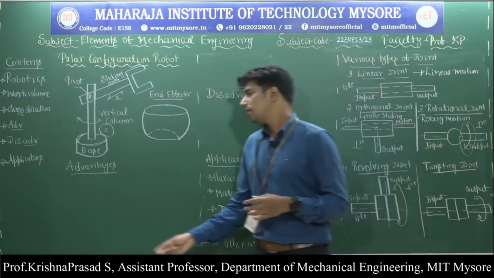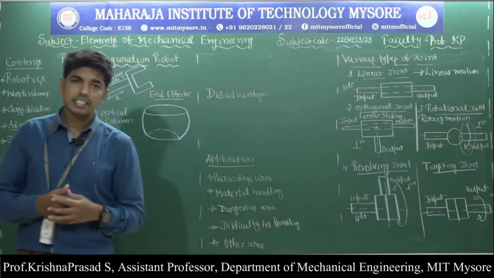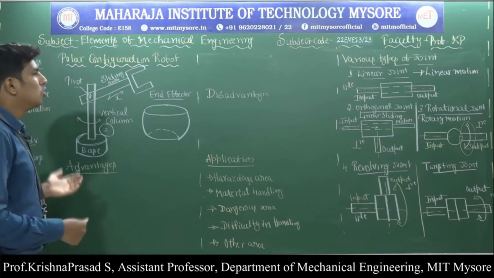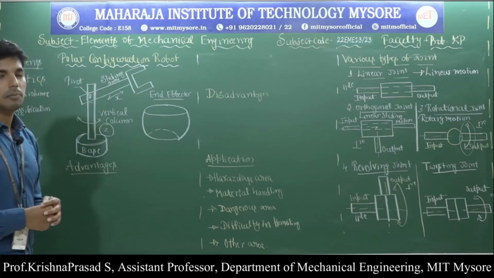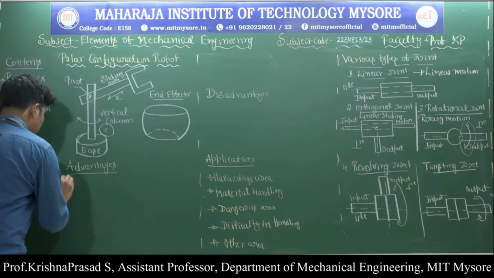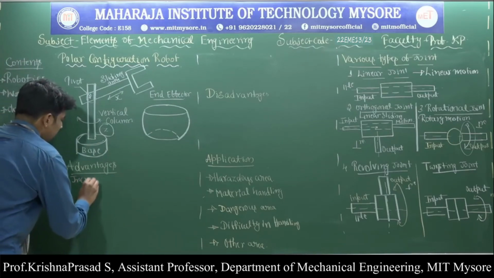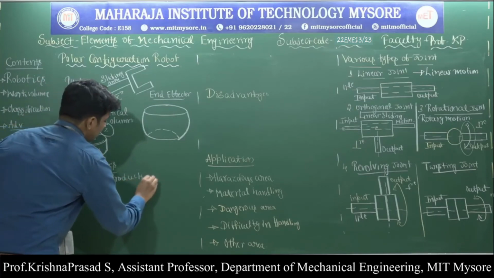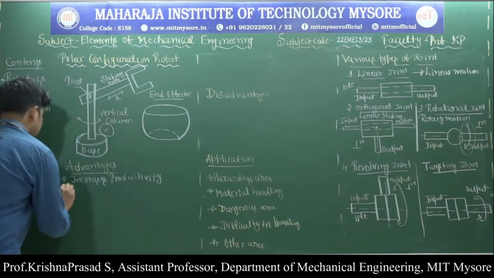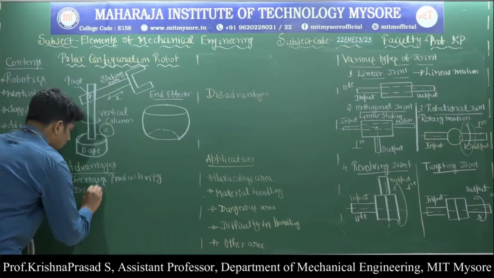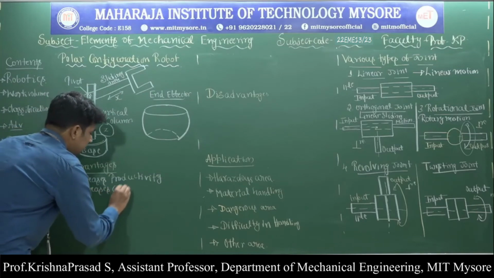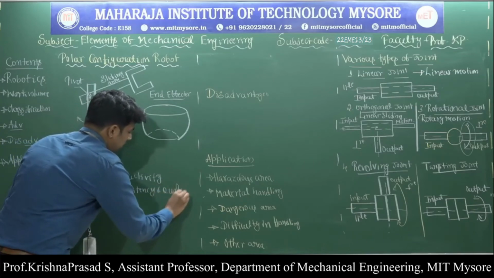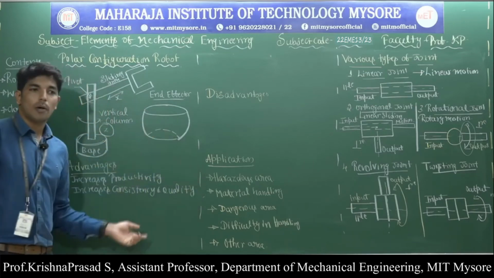Next, last very important thing, it is called advantages, disadvantages and application of industrial robot. So what are the main advantages of the industrial robot? Very first thing, it increases productivity of the operation. Then it increases consistency and quality of the product.